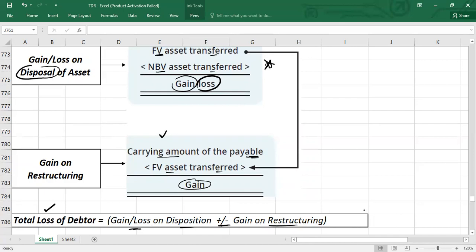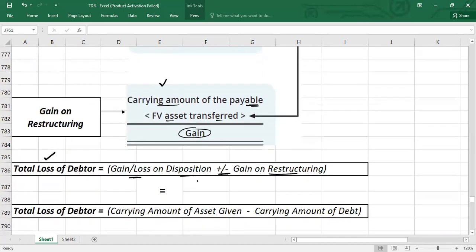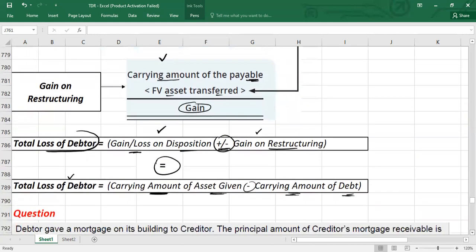This total gain or loss for the debtor should be equal to the carrying amount of the asset given minus the carrying amount of the debt. If you take the difference of the carrying amount of the asset given and the carrying amount of the debt, it will be equal to the gain or loss on disposition plus or minus the gain on restructuring. Now I will practice through a question, don't worry, I'm just explaining the equation first.